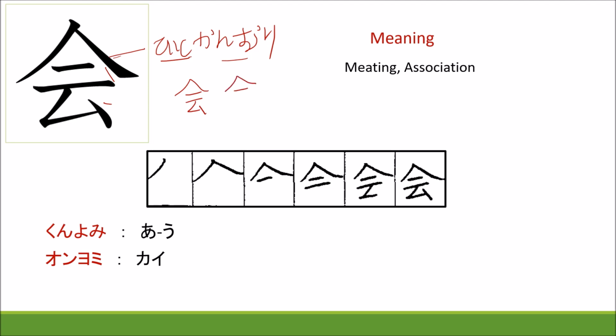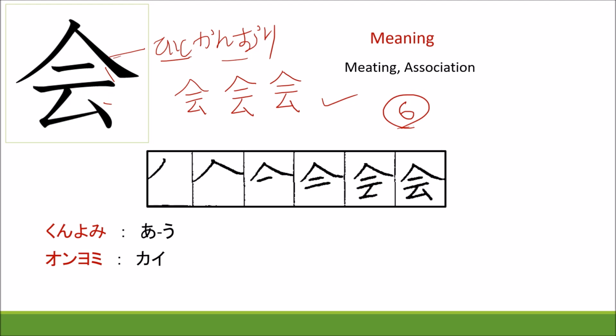Kakusu 6 strokes. Kunyomi au, and onyomi kai. The meaning of this kanji is meeting and association. You can remember that I meet two people.